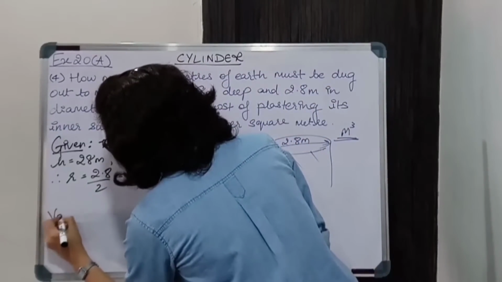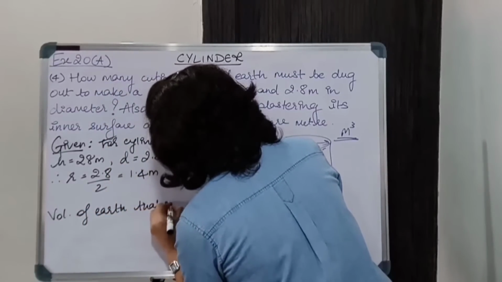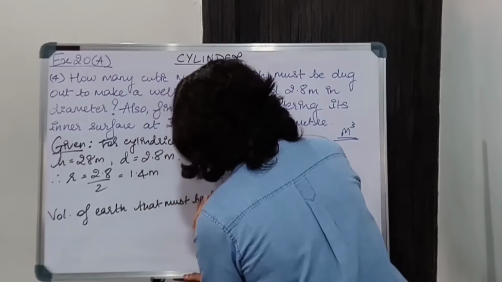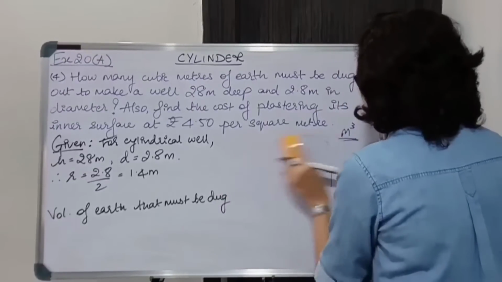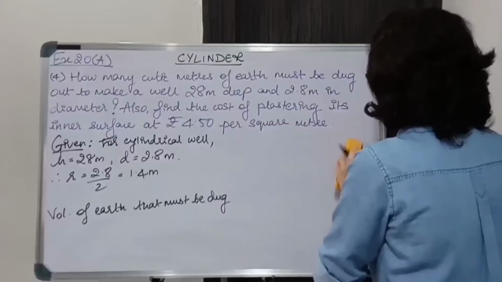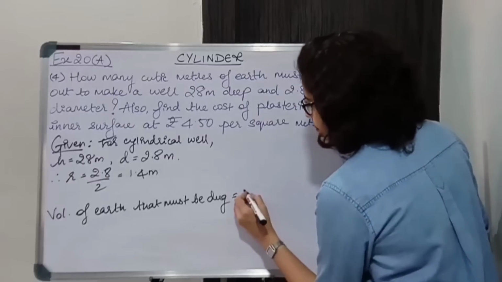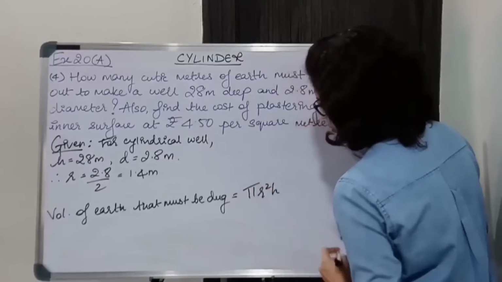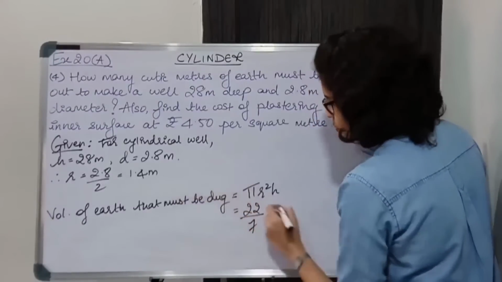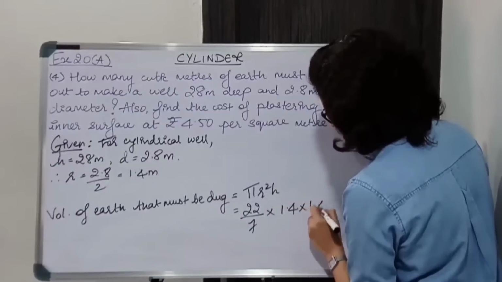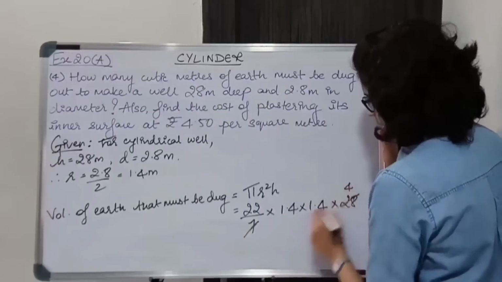So volume of earth that must be dug will be pi r square h, which is 22 upon 7 into 1.4 square, r square is 1.4 into 1.4 into 28. 7 4s are 28.